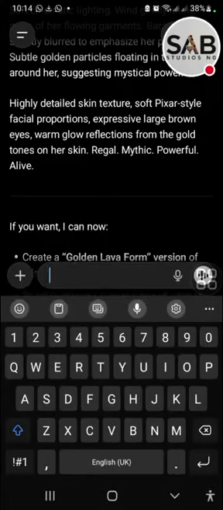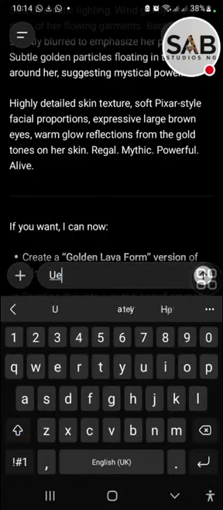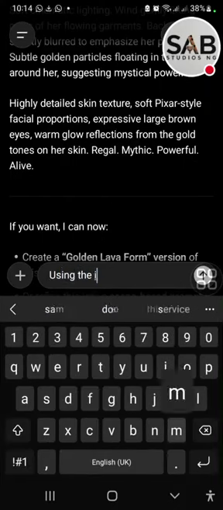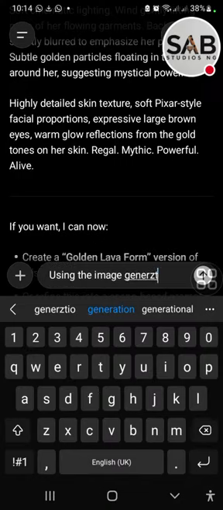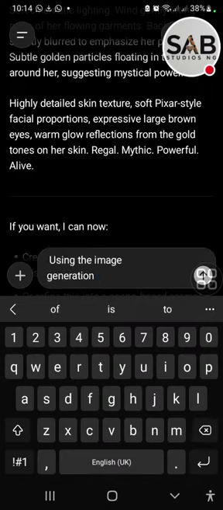So now we're going to tell this AI, using the image generation prompts above. Remember, we have different characters, images, like our shots already. We have them. So we want to animate them.